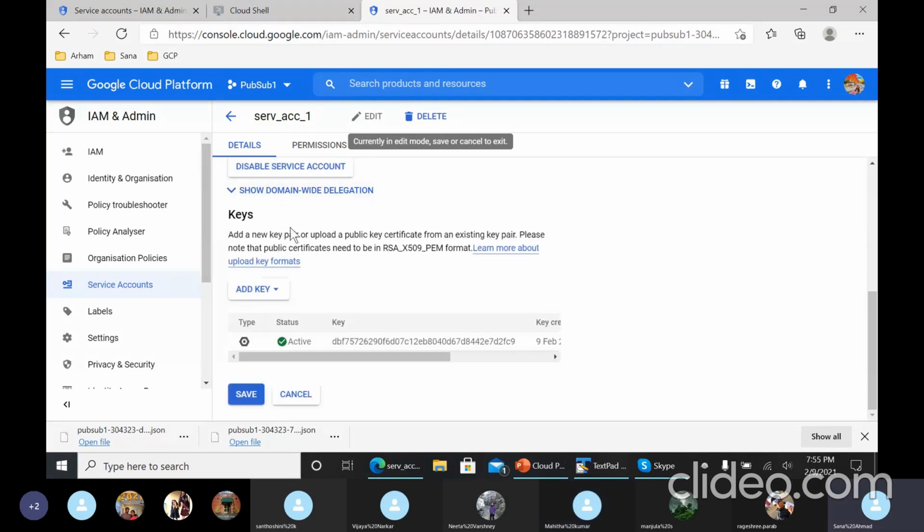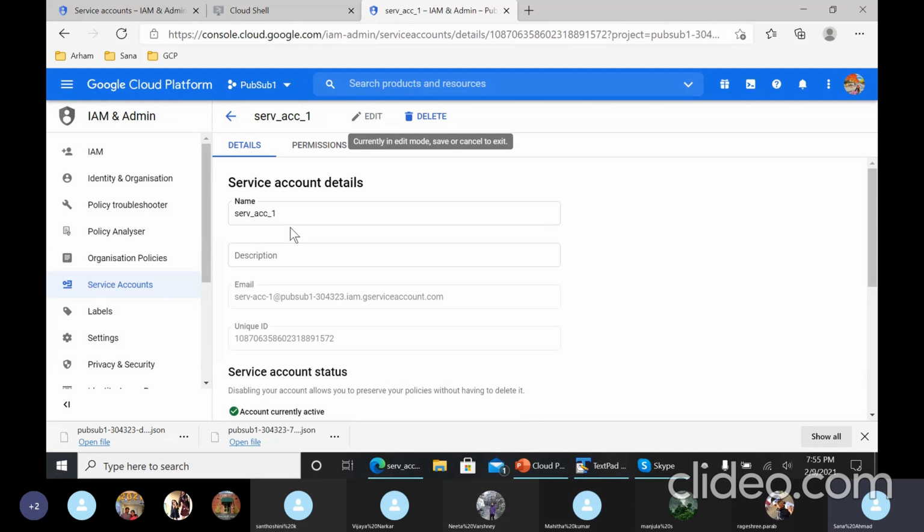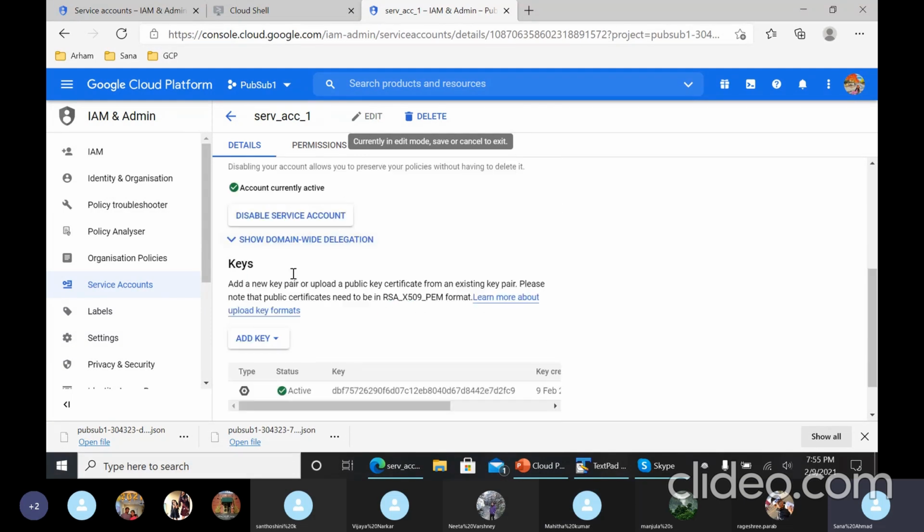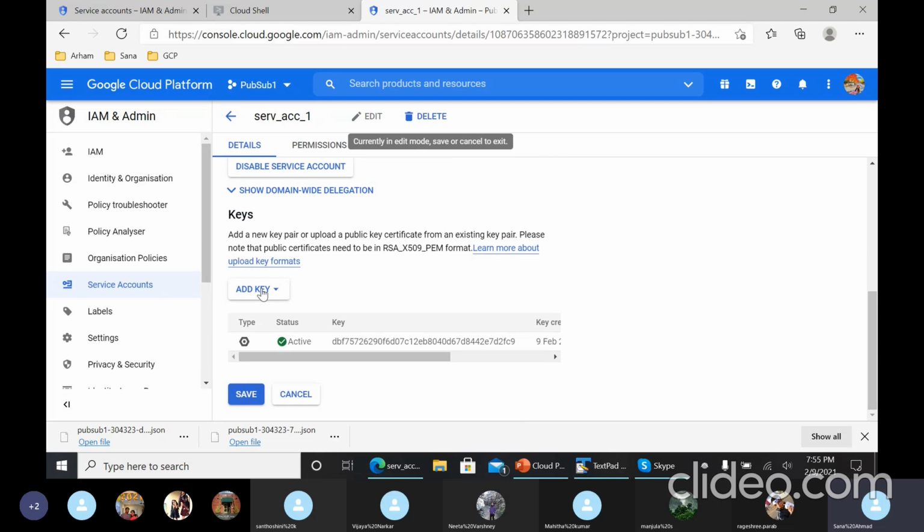So select the service account that you just created. And then go below, you'll see the add key button and then drop down, click on create new key.